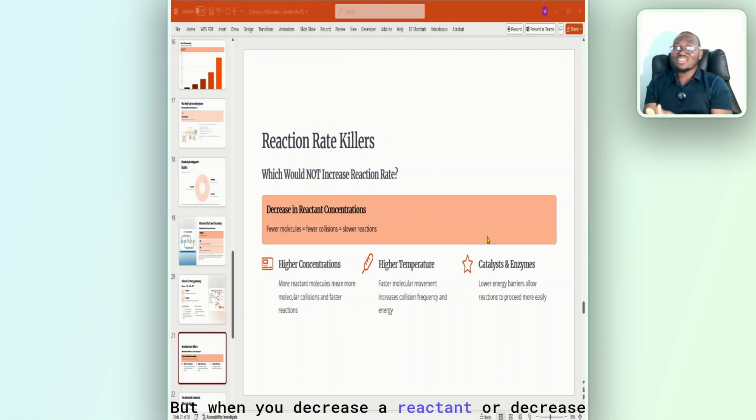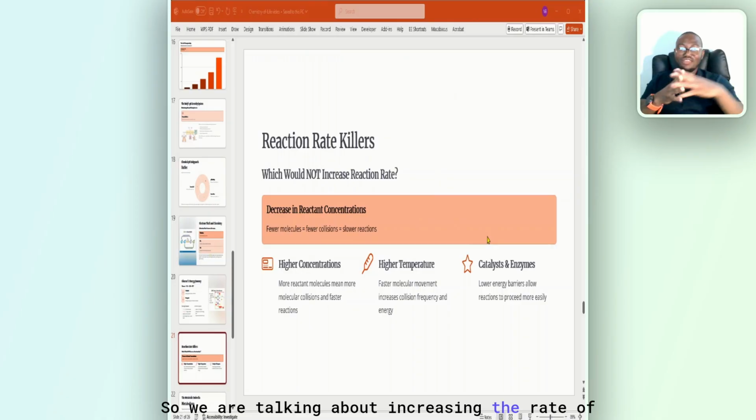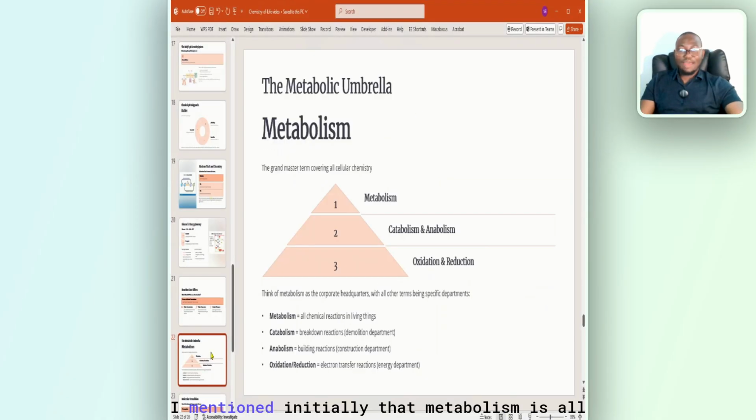But when you decrease the reactant, or decrease the enzyme, or decrease the catalyst, all of them will reduce. So we are talking about increasing the rate of reaction. All right? What is metabolism? I mentioned initially that metabolism is all chemical reactions in a living organism. All. So if they ask you which one encompasses all, it's metabolism.